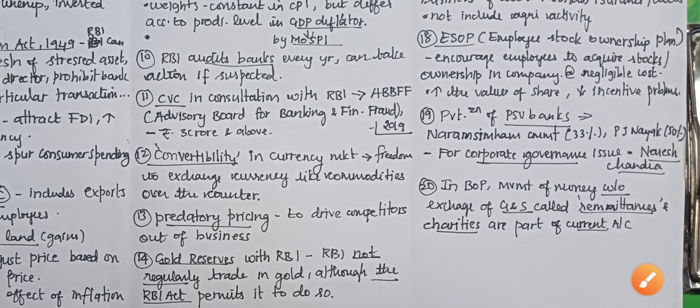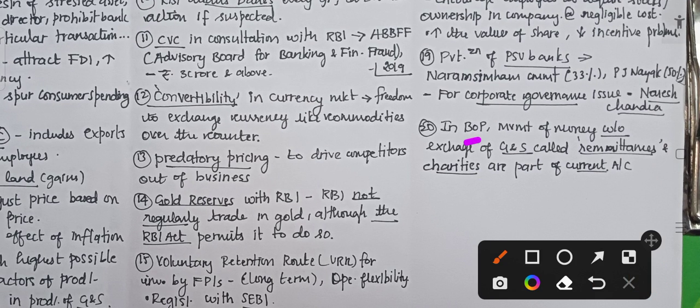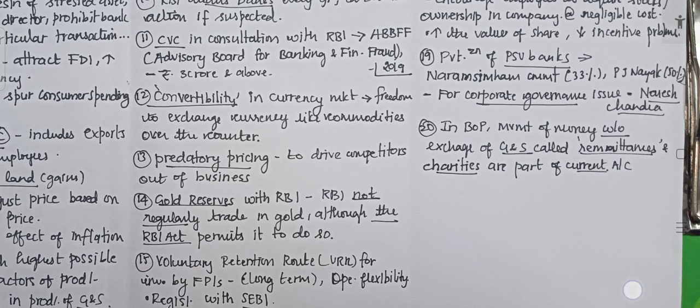And the last fact for today is that in the balance of payments, that is BOP, movement of money without any exchange of goods and services is called remittances. For example, if we are trading, we will give money and get something. Or if we are exporting, we will give the product and get the money. What is remittance? There is no movement of goods, there will be just movement of money, which is called remittance. Our people go to a foreign country, they work and they send money to us. And charity is not remittance. Charity is a part of current account.